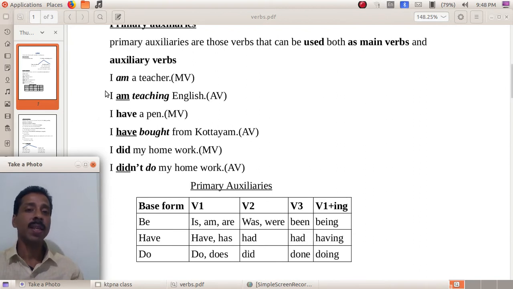The first sentence given here is, I am a teacher. What's the verb here? Am. There is only one verb and no doubt, and if there is only one verb, that is the main verb here. Second sentence, I am teaching English. Which is the verb phrase here? Am teaching. So, in this context, am is an auxiliary verb and teaching is the main verb here. So, the same word, am, in the first sentence, it's a main verb. In the second sentence, it is an auxiliary verb.